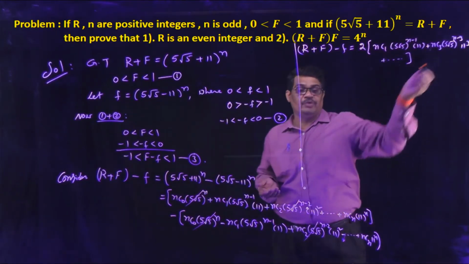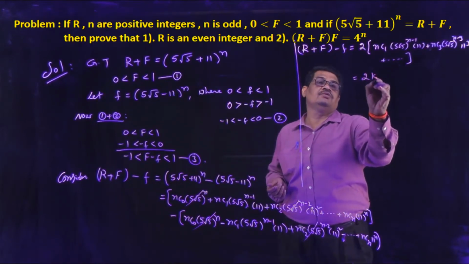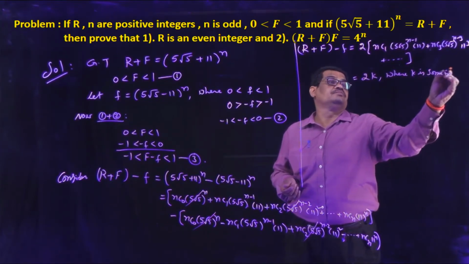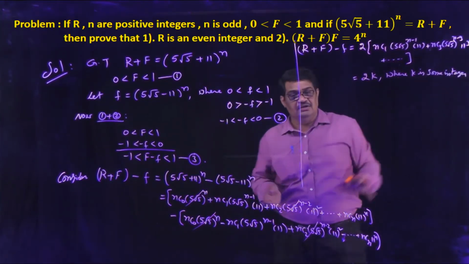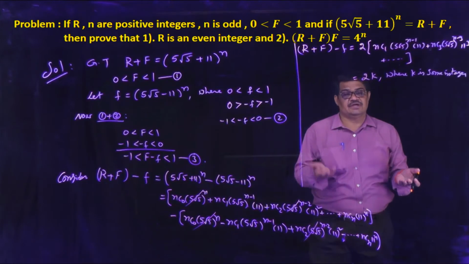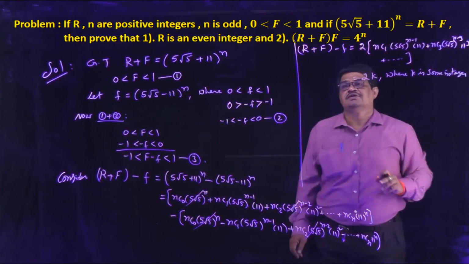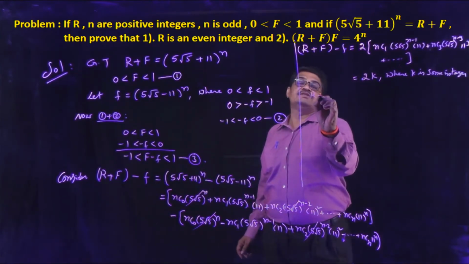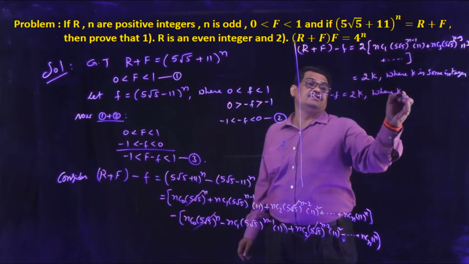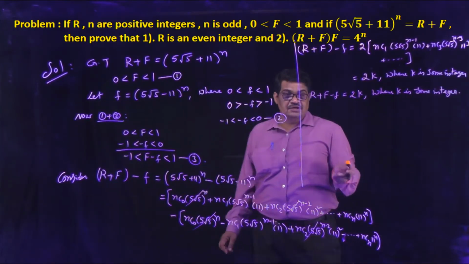So the sum of the product of the integers we are getting is an integer. That is 2 into some integer, 2k, where k is some integer. In the bracket all terms are integers, and the sum of the product of integers is again an integer, say k. Here we are getting r + F − f is equal to 2k, where k is some integer.